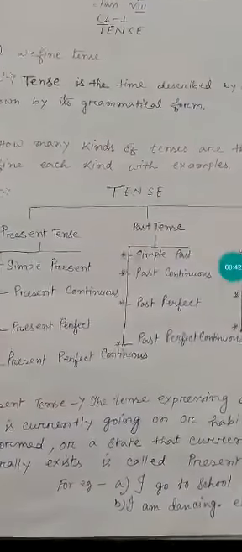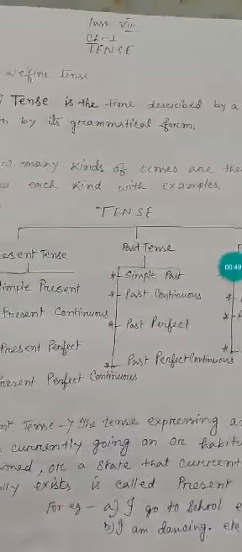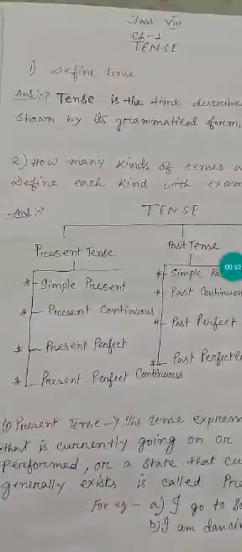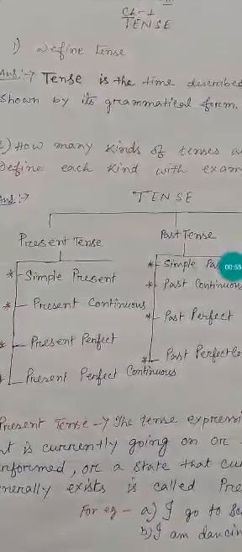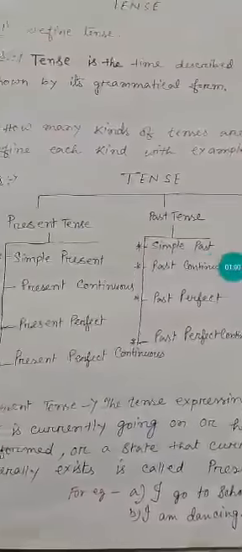Now, how many kinds of tenses are there? Here I have written a question: how many kinds of tenses are there? Define each kind with examples. You can see I have drawn a diagram. Tense has three forms: present tense, past tense and future tense.